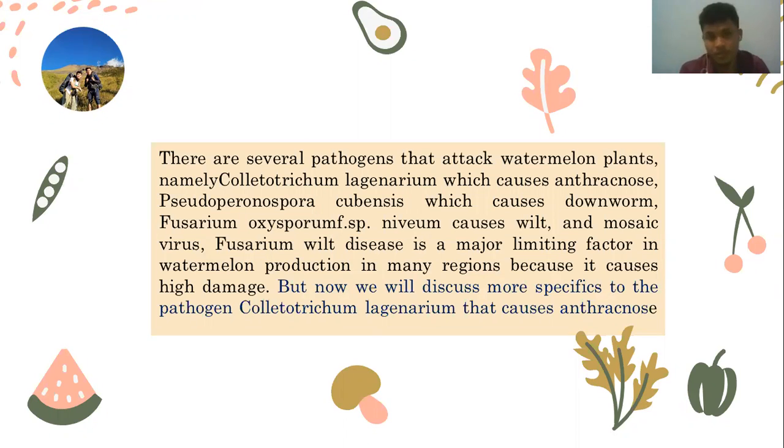Next. Okay, my name is Abil Milzam. I will explain about observed diseases. There are several pathogens that attack watermelon plants, namely Colletotrichum lagenarium, which causes anthracnose, Pseudoperonospora cubensis, which causes downy mildew, Fusarium oxysporum, which causes wilt, and mosaic virus. Fusarium wilt disease is a major limiting factor in watermelon production in many regions because it causes high damage. But now we will discuss more specifically the pathogen Colletotrichum lagenarium that causes anthracnose.